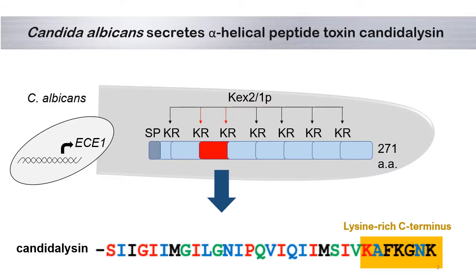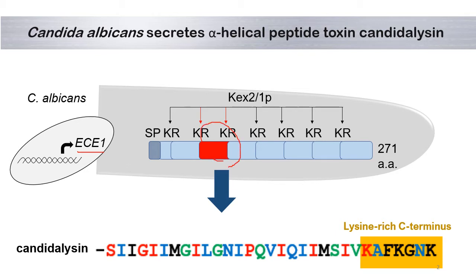Fungal infections are a global concern as they affect over 1 billion individuals worldwide and kill 1.5 million annually. In 2016, the first peptide toxin in any human fungal pathogen was discovered in Candida albicans. Candida albicans expresses the ECE1 protein. ECE1 protein is digested by Kex2 into 8 peptide fragments. The third fragment is the toxin.